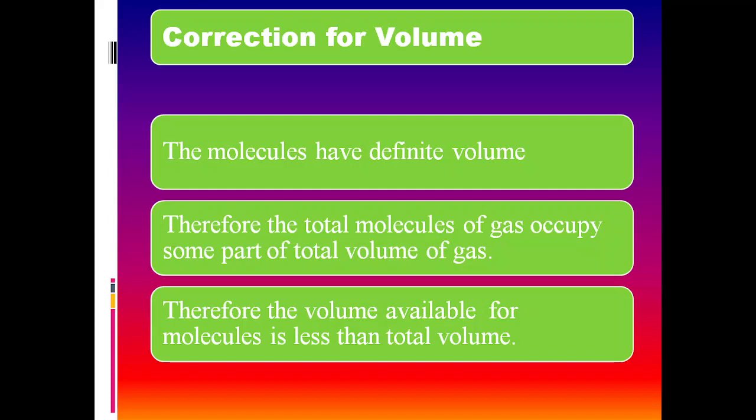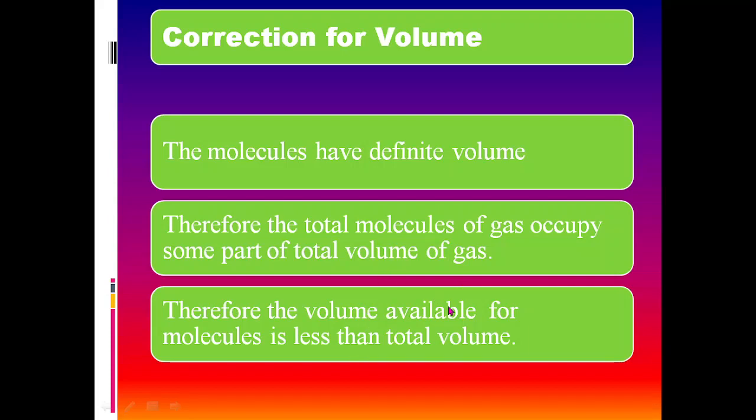Then if you take all the gas molecules together, the volume occupied by these gas molecules may be equal to the volume of a small ball, isn't it? But they possess some volume.